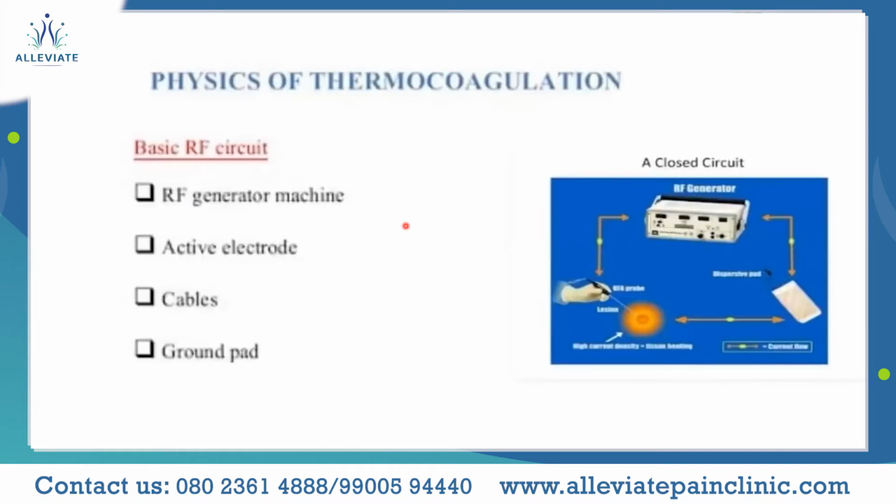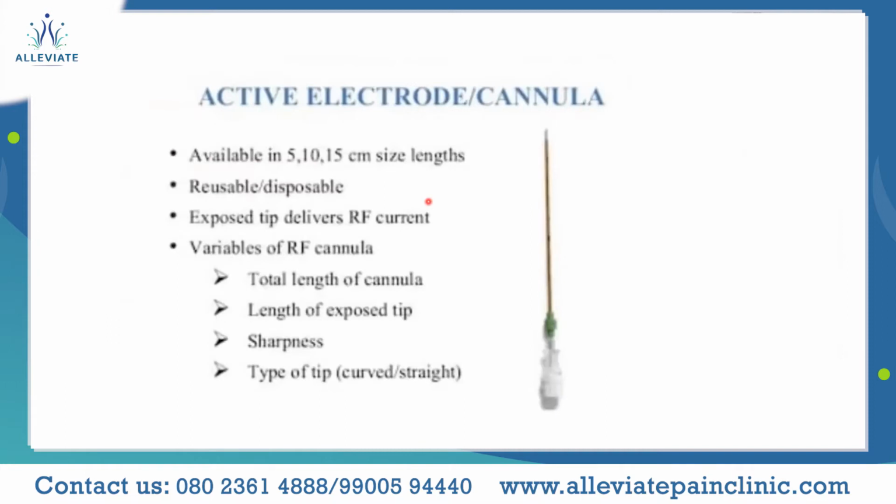So now we know that we need to maintain a closed circuit. That involves the RF generator, the radio frequency probe, and then the grounding point. Coming to the probe as such, in other words, we are referring to the radio frequency cannula. It is a hollow structure.